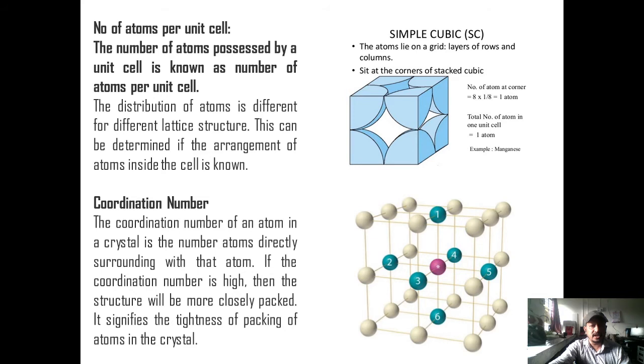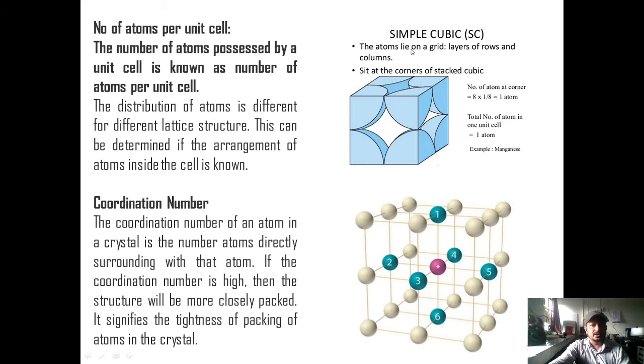If face-centered atoms are present in the unit cell, then each atom is shared by two unit cells. So the contribution made by the face-centered atom to a specific unit cell is half. If the atom is present at the center of an edge of the unit cell, then the edge-centered atom is shared by four unit cells. So the contribution made by the edge-centered atom to a typical unit cell is 1/4. So by using these contributions, we can find the effective number of atoms per unit cell.